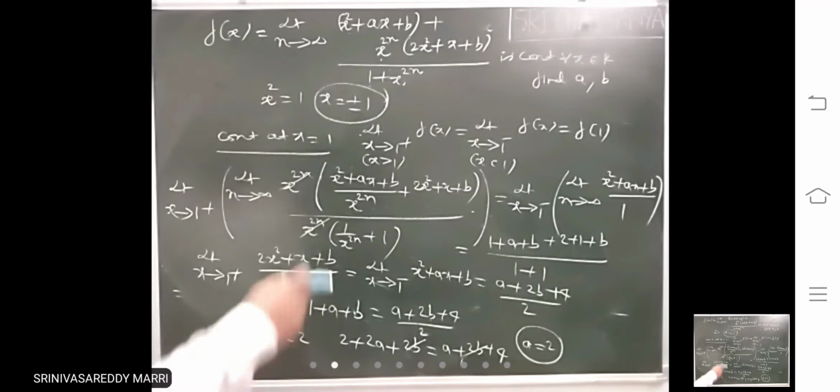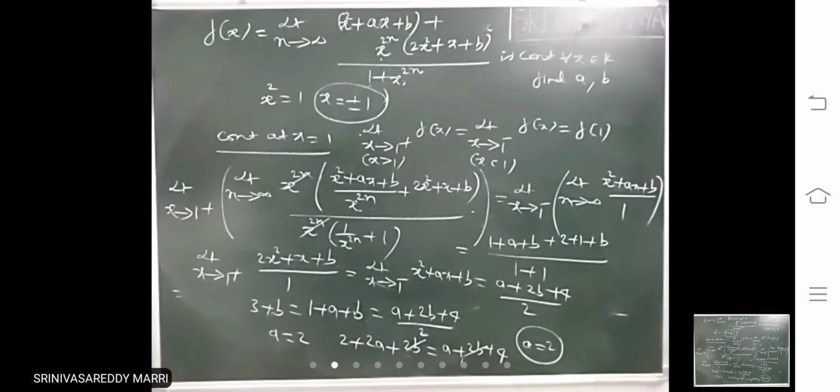Okay now. What we have written: continuous at x equal to 1. Similarly, at x equal to minus 1 we will write. Look at x equal to minus 1.